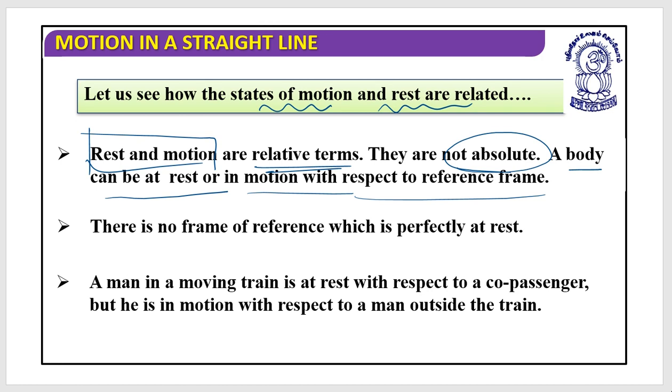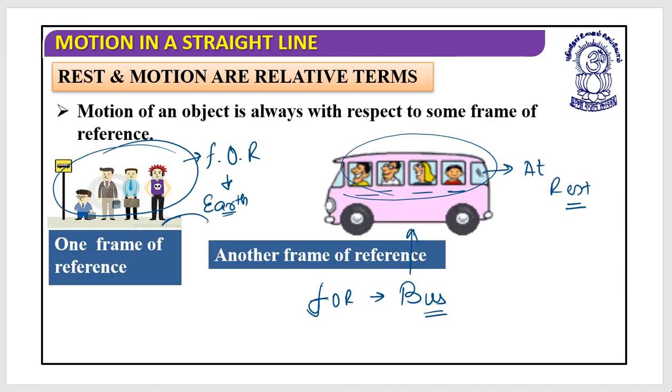So, shall I go back to the situation of a bus? Passengers sitting in the bus are at rest with respect to each other because their frame of reference is the bus. But the same passengers sitting in the bus were in the state of motion when we observe the things from the people over here.